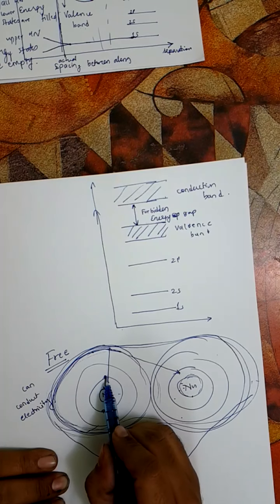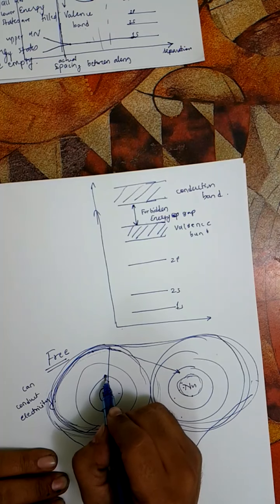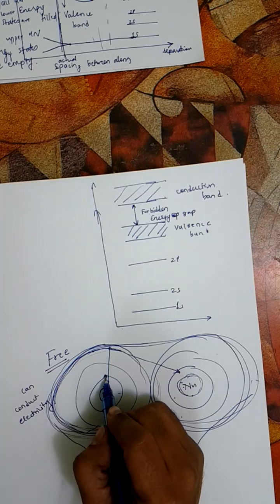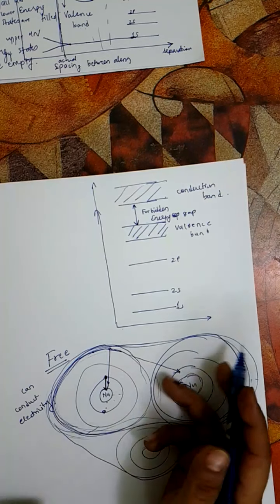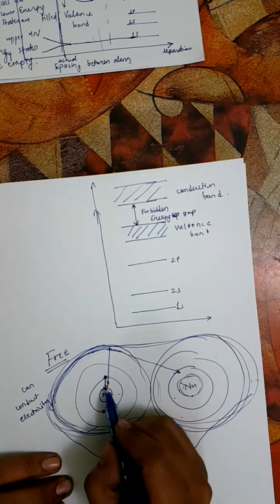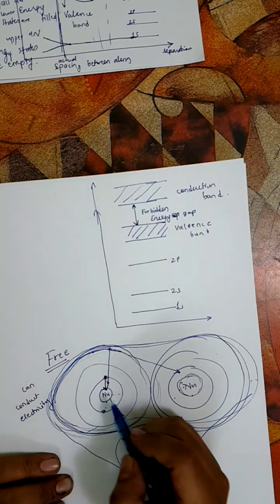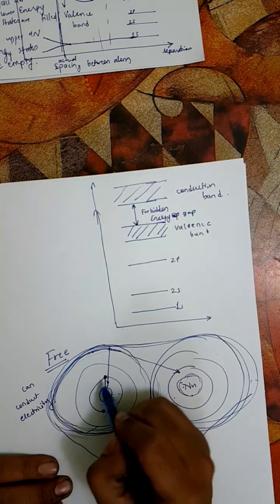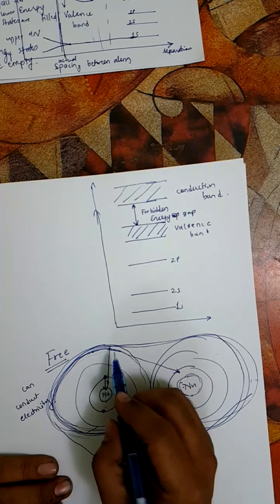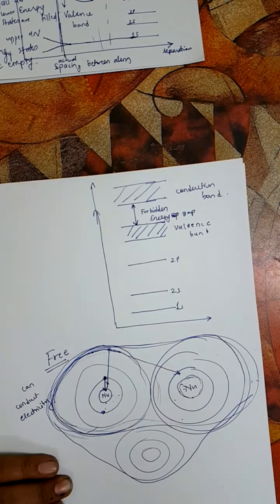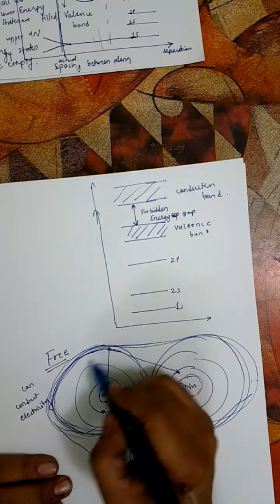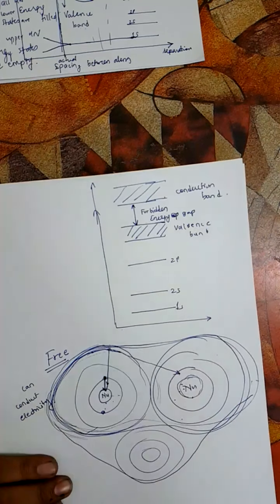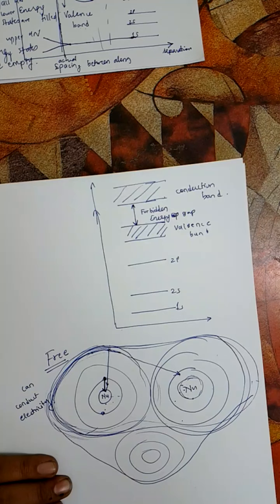And so this electron of the inner shell won't be able to go to the other parts of the crystal lattice because it can't leave its nucleus, because it is tightly bound to this nucleus because of higher attraction. So this inner electron cannot conduct electricity. So we can say that the higher energy level electrons on the outermost shell are able to conduct electricity.